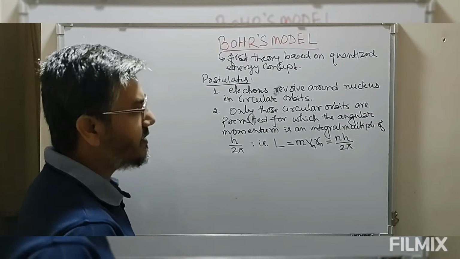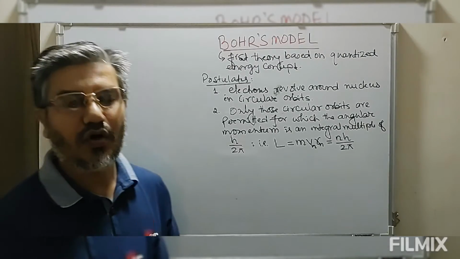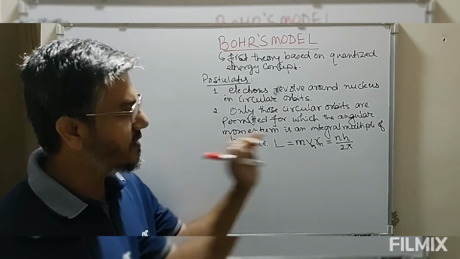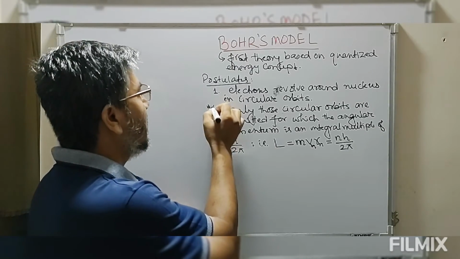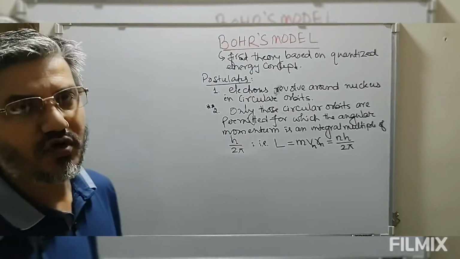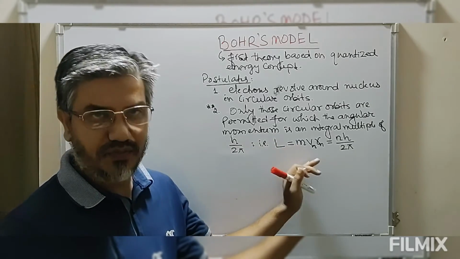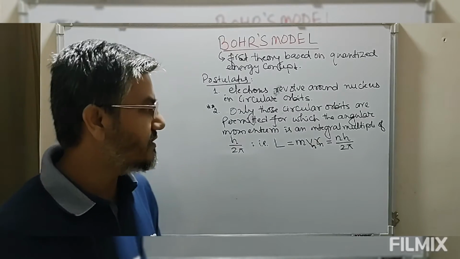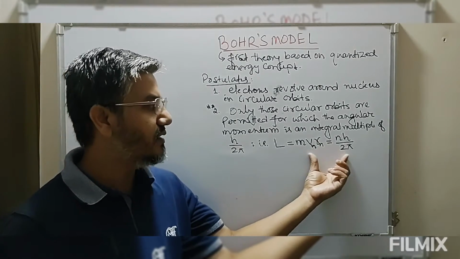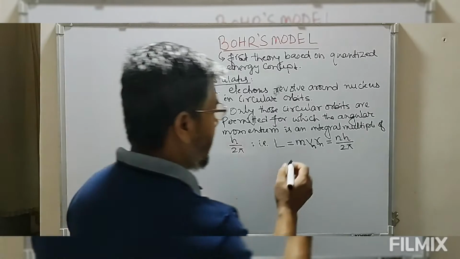If this condition is satisfied, then the electron can be in that particular circular orbit. If this angular momentum condition is not satisfied, it cannot. This is one of the most important postulates of Bohr's model: only those circular orbits are permitted for which the angular momentum is some integral multiple of h by 2 pi.